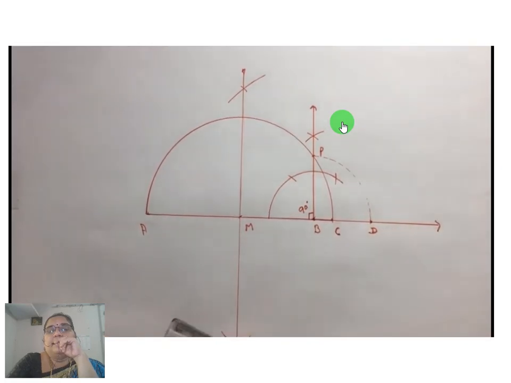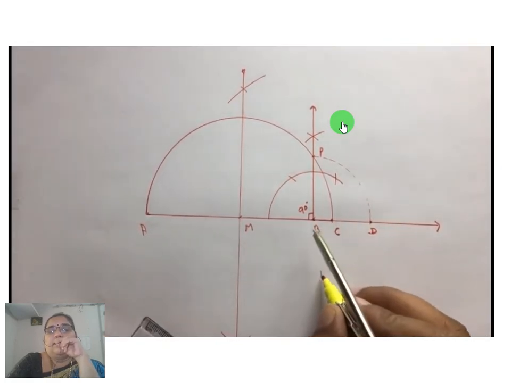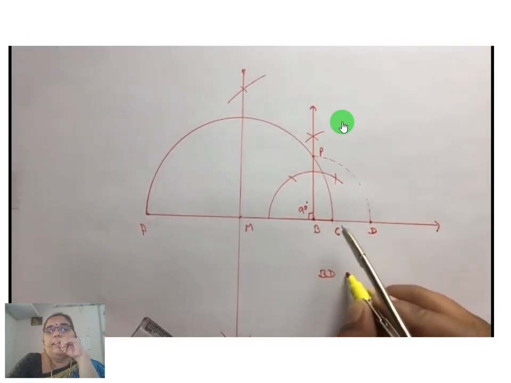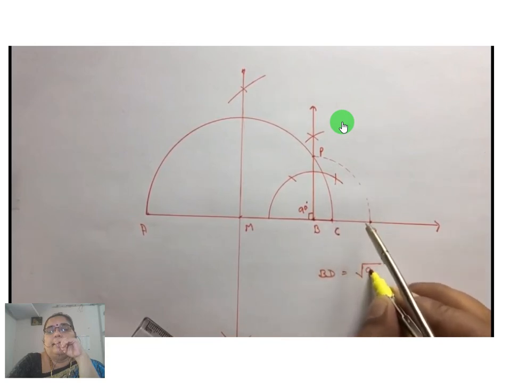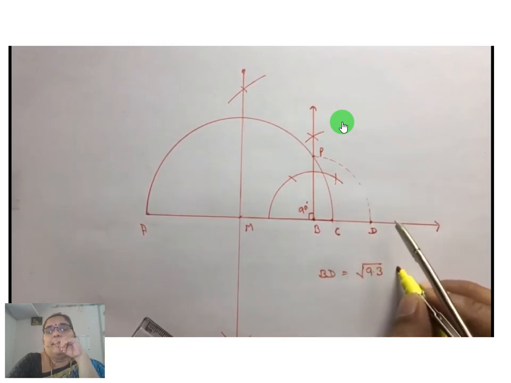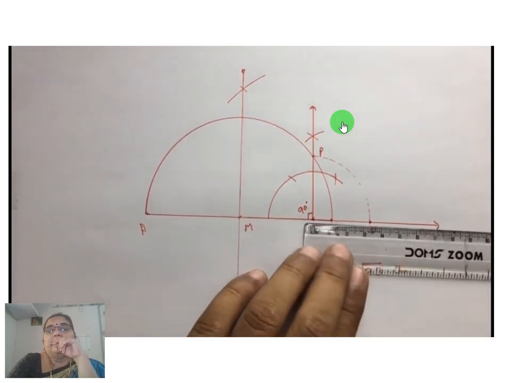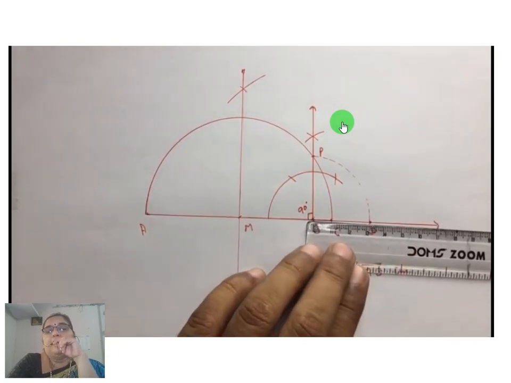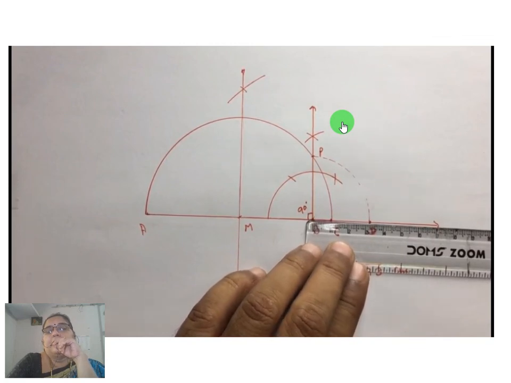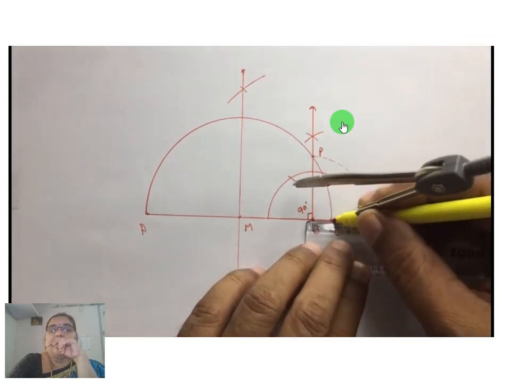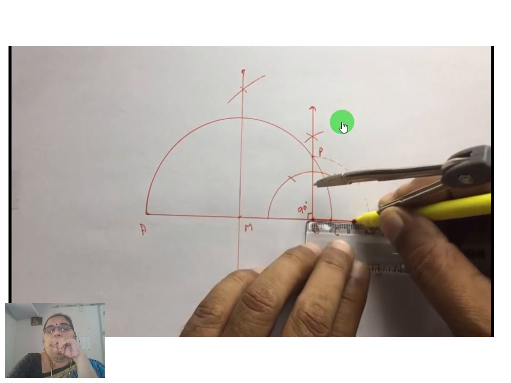Now the distance BD is equal to root of 9.3. If you measure the distance BD, that is equal to root of 9.3, which is 3 point something, 3.2, 3.3 something. The gap BD is root 9.3.